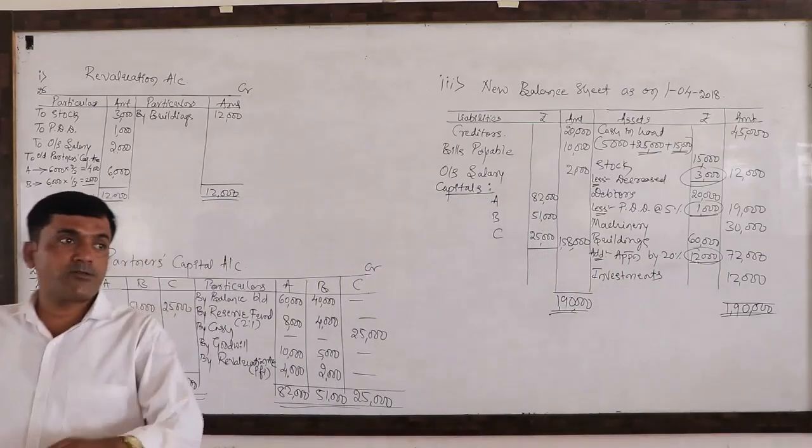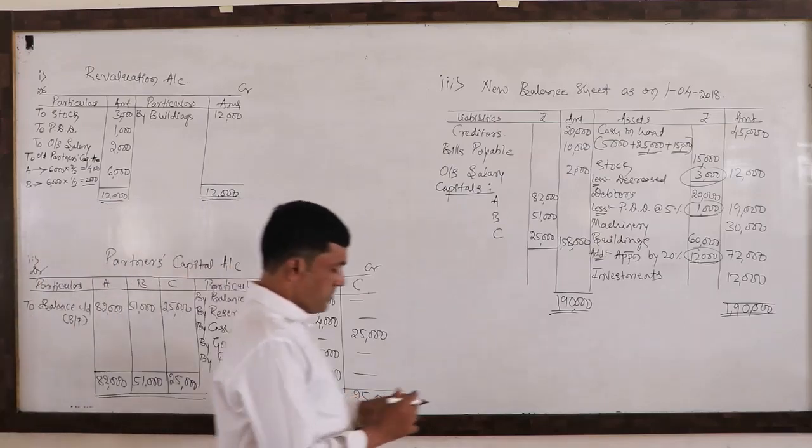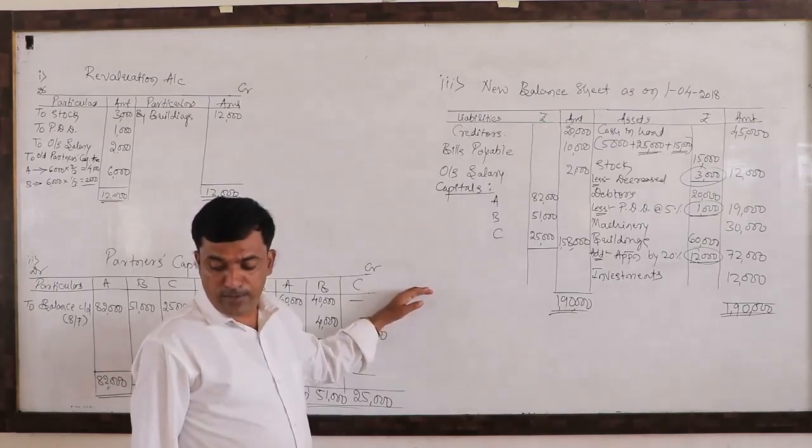So this is the way of solving 12-mark questions on admission of a partnership firm. So I tried my level best, dear students. So please practice it.